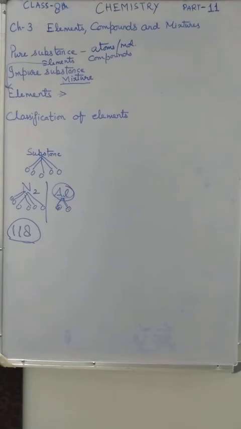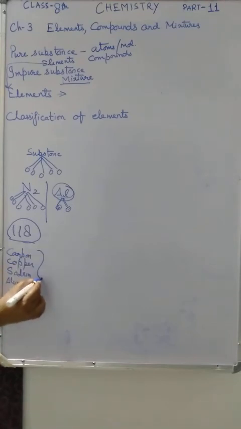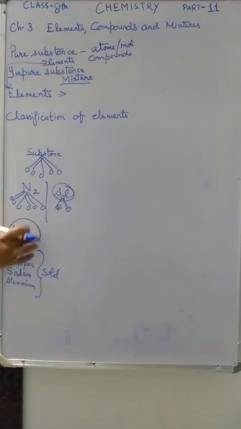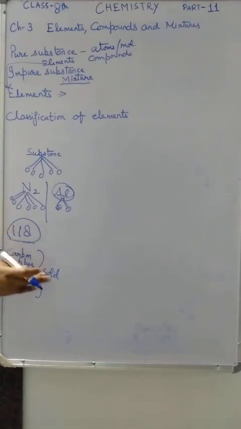For example, carbon, copper, sodium, zinc, sulfur, aluminium, silver and gold are solid elements. These are examples of solid elements. Among these elements, some are in solid state, some in liquid state and some in gaseous state.